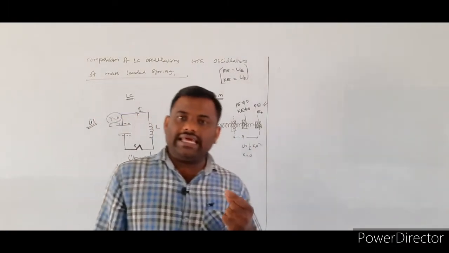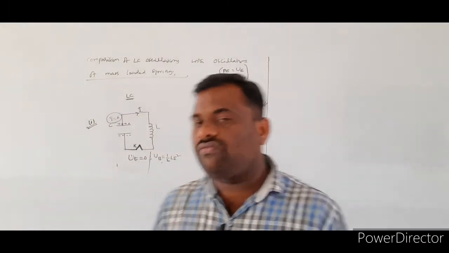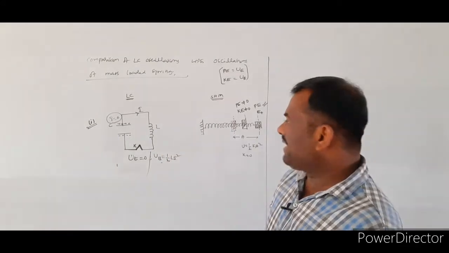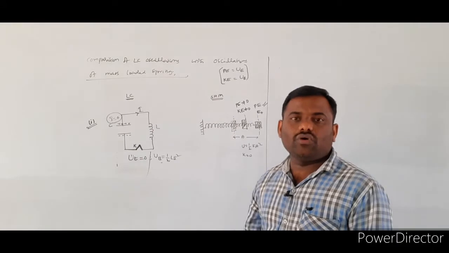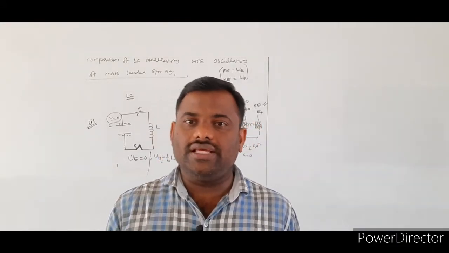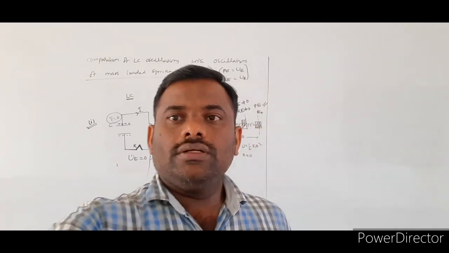Like this, we can explain the comparison of LC oscillations as well as mechanical oscillations. This is about the comparison of LC oscillations and mechanical oscillations.